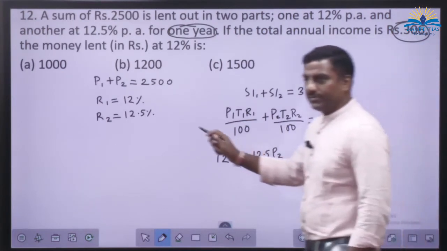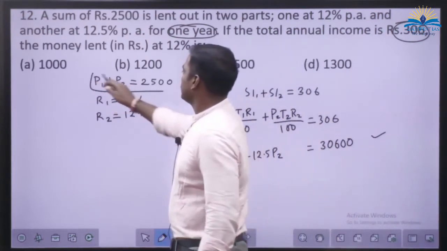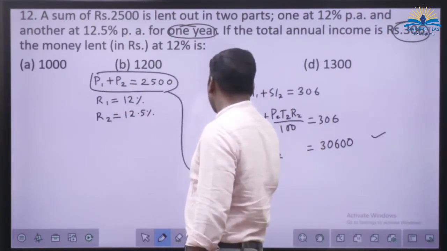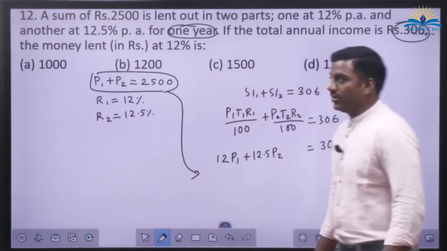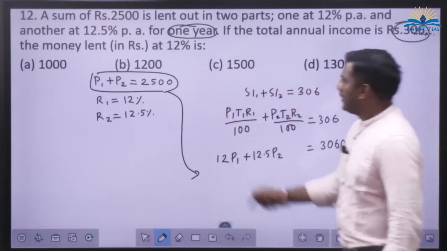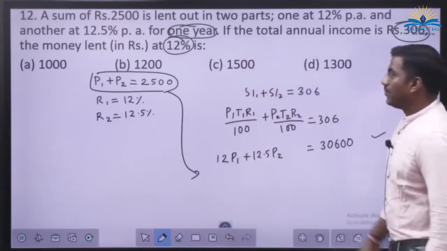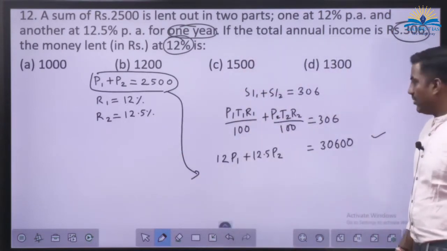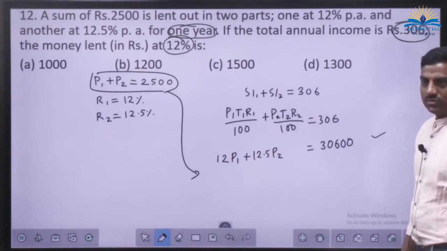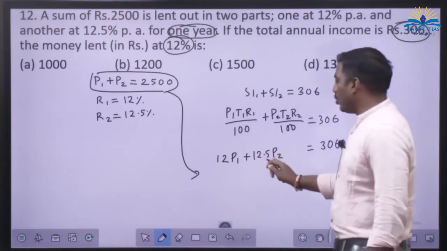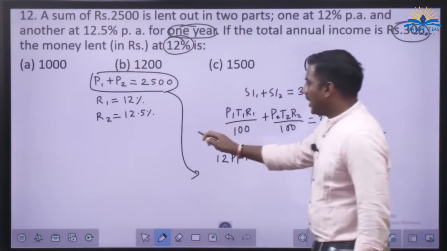Another equation is P1 plus P2 equals 2,500, so that I have to bring here. Finally, what do you want? The sum that is invested at the rate of 12%. So what is that, P1 or P2? P1. So you want to kick out P2. So you have to make the coefficients of P2 equal.